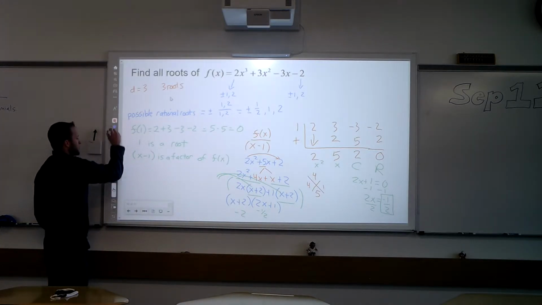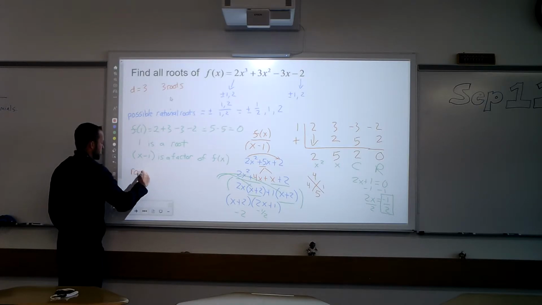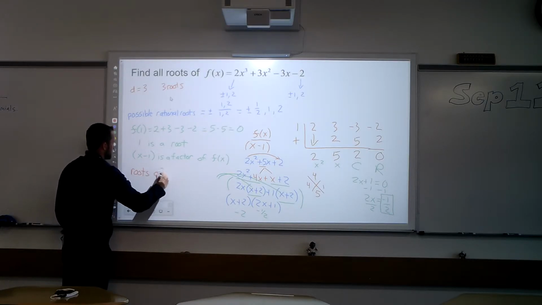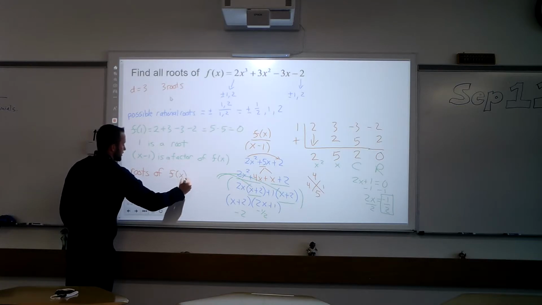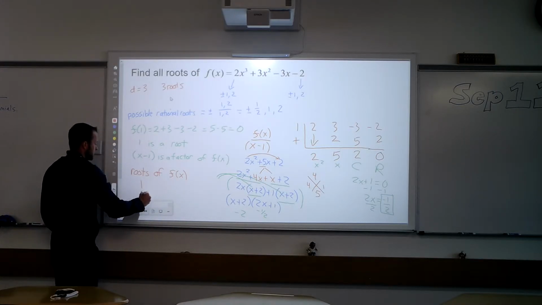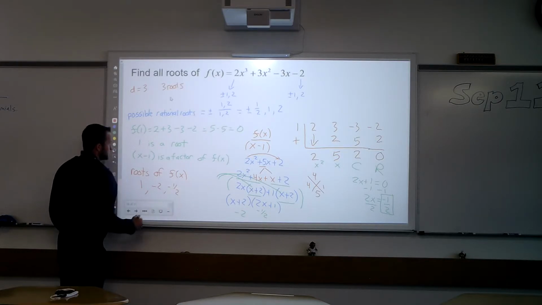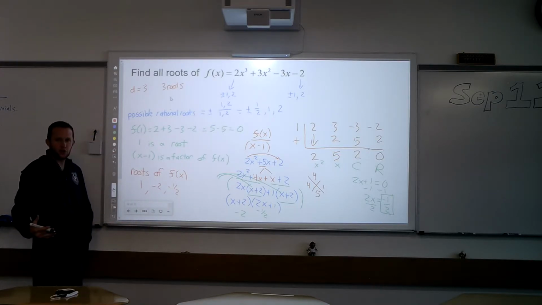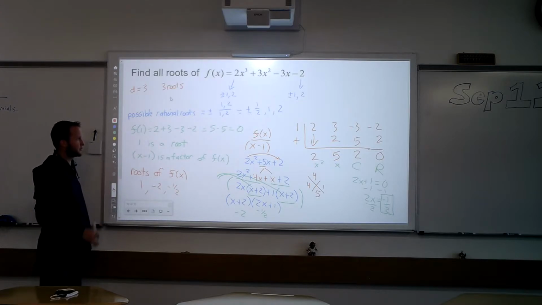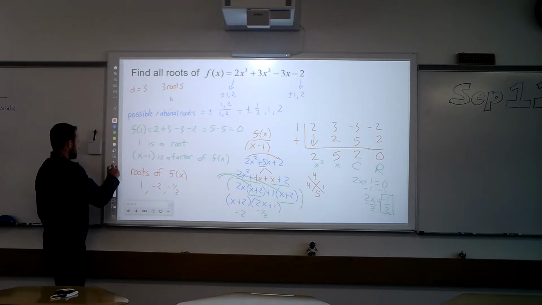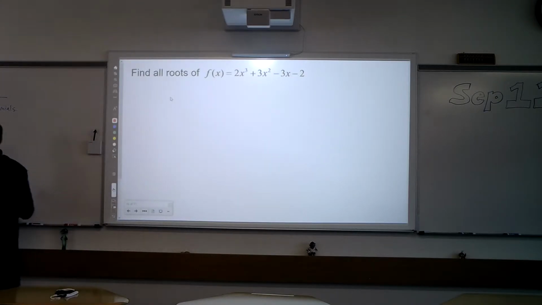So now let's summarize this all. My roots for this polynomial, roots of f of x, are, we first found 1, and then we found negative 2, and negative 1/2. There we go. That's how you find the roots for this one. Let's go through one more example, and hopefully that will help solidify this for you.